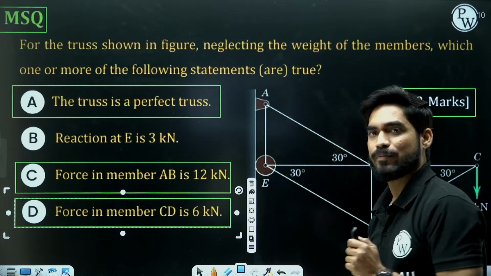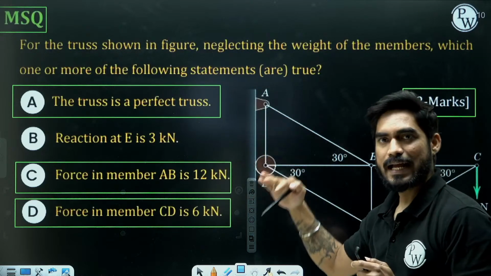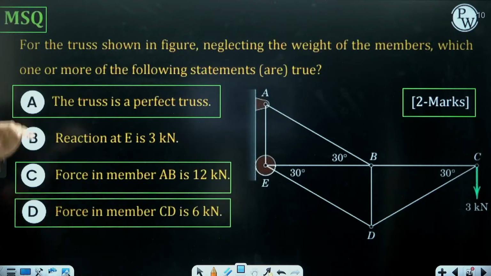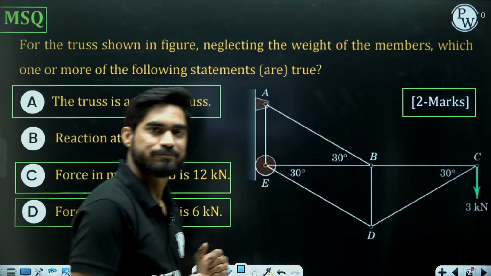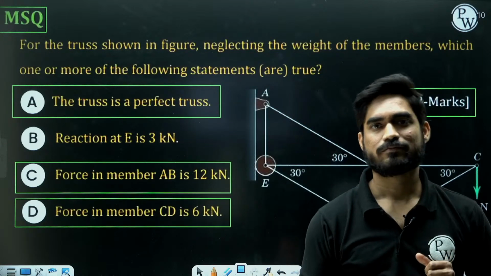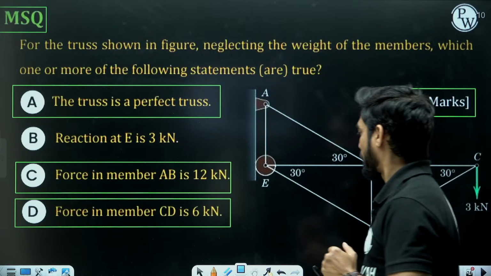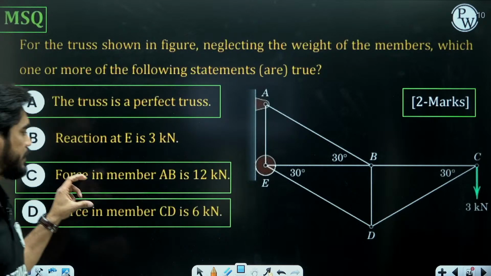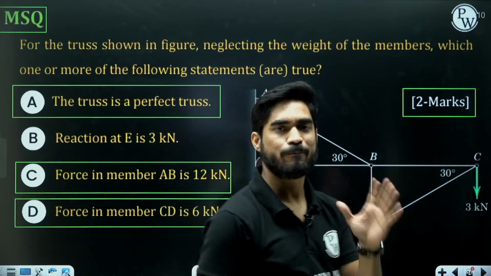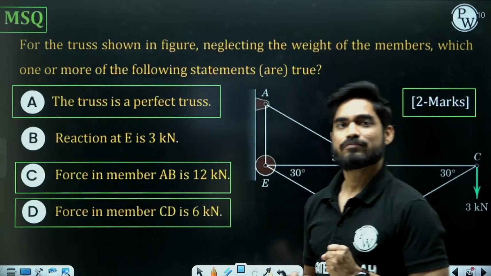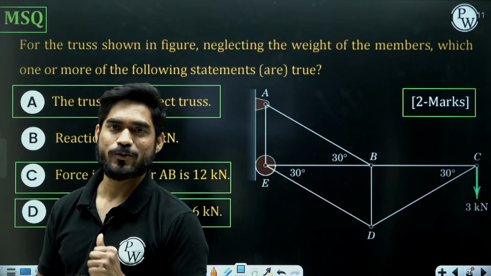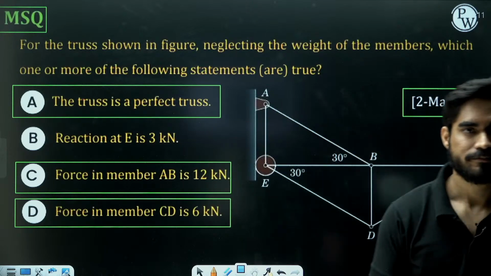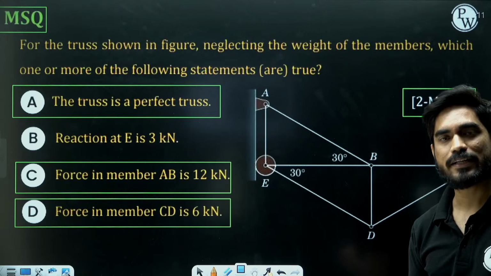So the correct statements are A, C and D. Force in AB is 12 kilonewton tensile and force in CD is 6 kilonewton compressive. So shall we move on to the next question? I hope all of you have solved this one. Shall we move on to the next one?